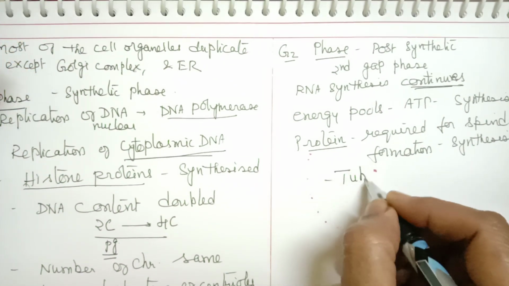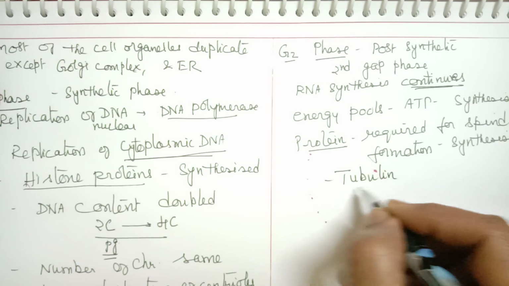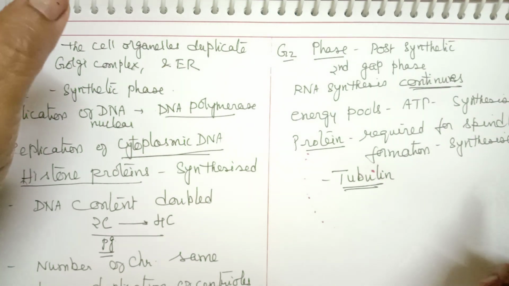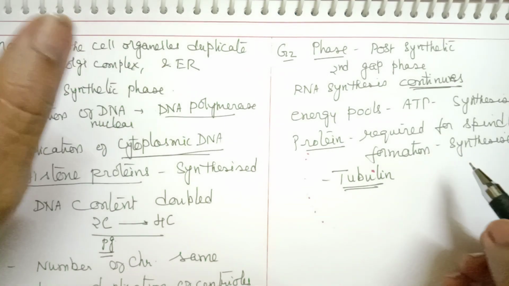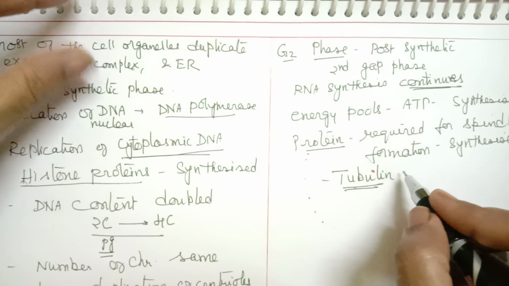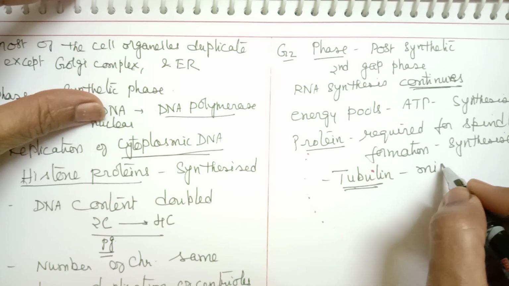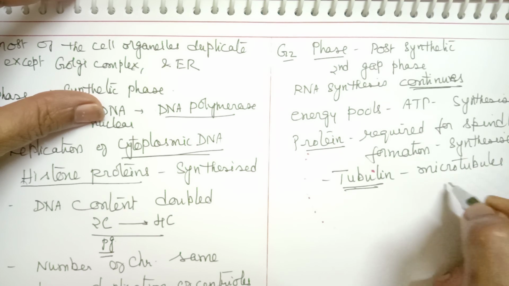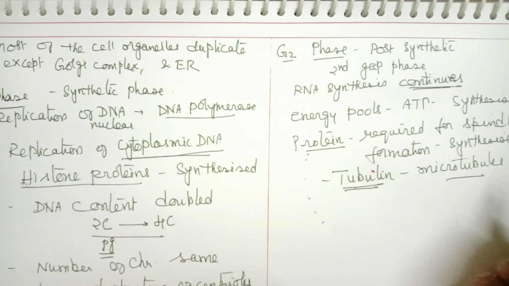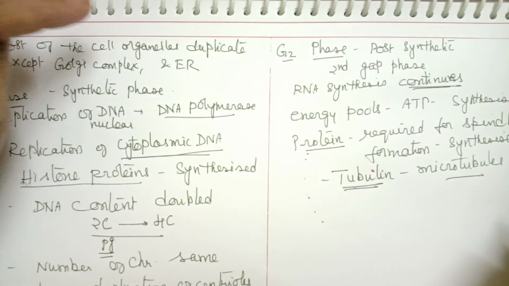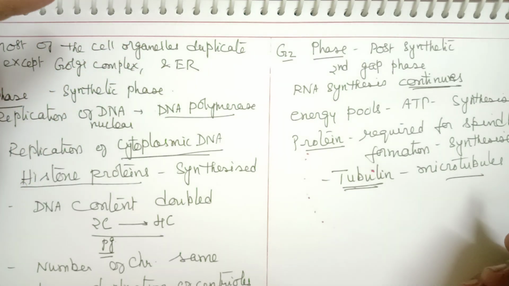Mainly tubulin is synthesized, which is required for formation of spindle. Tubulin protein forms the microtubules. You know, microtubules are involved in spindle formation. So all these are synthesized here. This is the G2 phase.